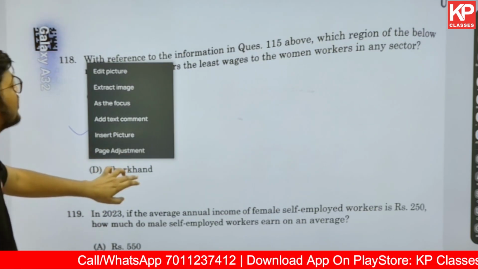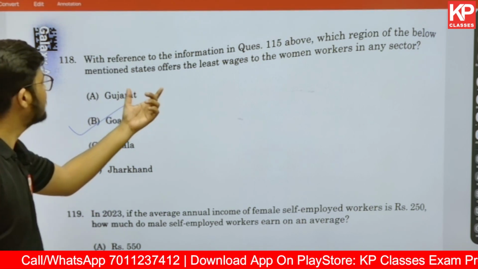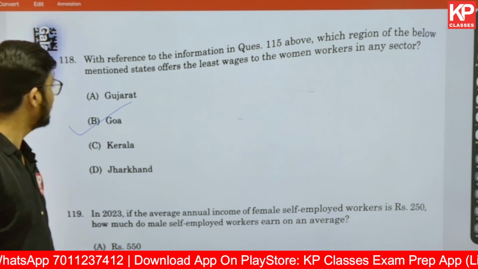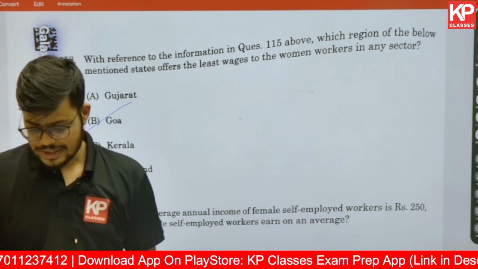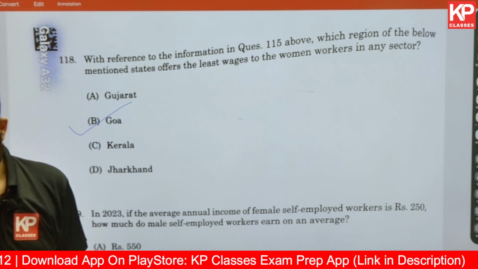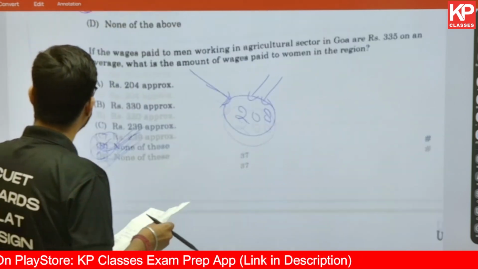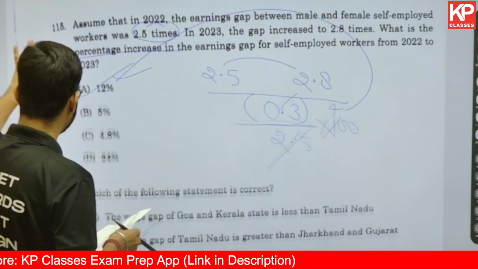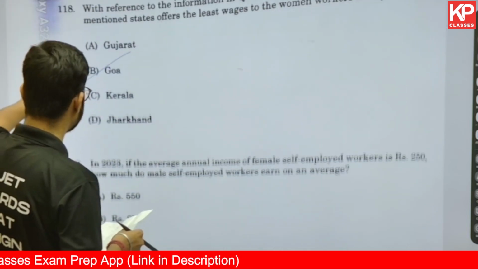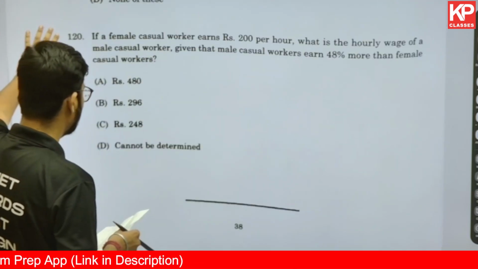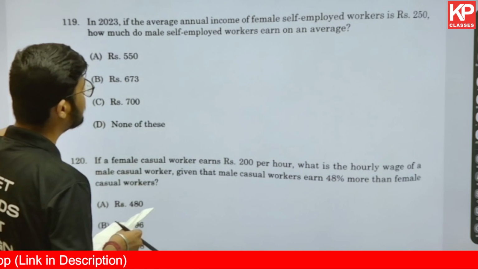Here it was asking which of the mentioned states offers the least wages to women workers in any sector. So the answer in this case is going to be Goa, right? Now, how many questions have we done? One is done, second is done, third is done, fourth is done. Now these two remain, and this was the question paper in your exam.